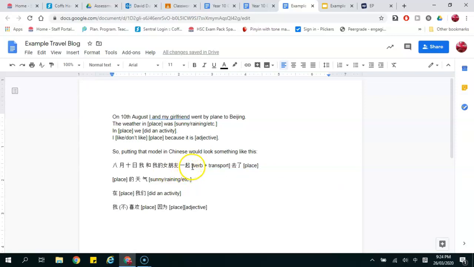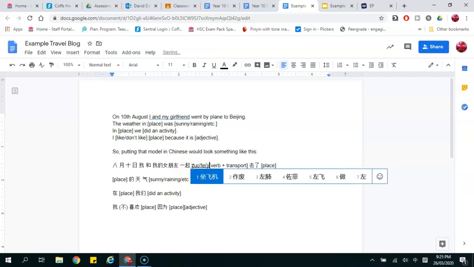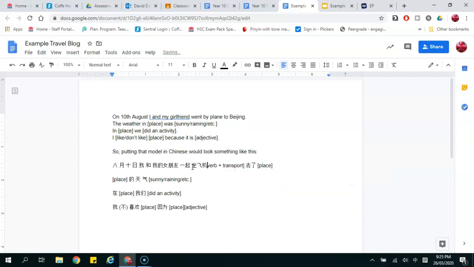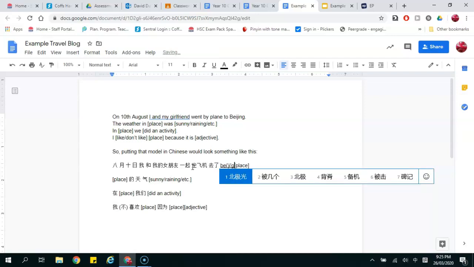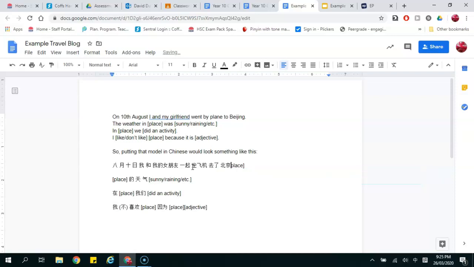一起. Now we've got to go to take a plane. So take the plane is 坐飞机. And then 去了. And I've said Beijing. Beijing. I mistyped that. Beijing. All right. So there's my first sentence.